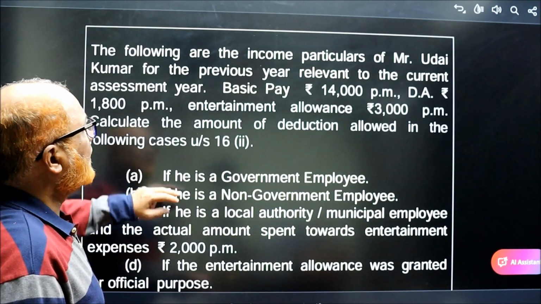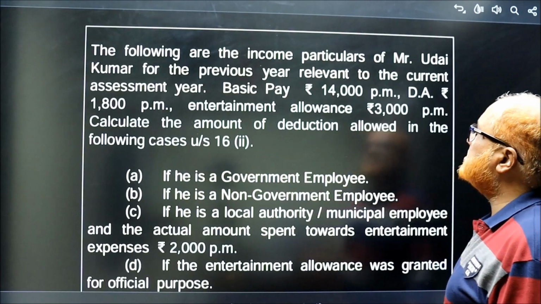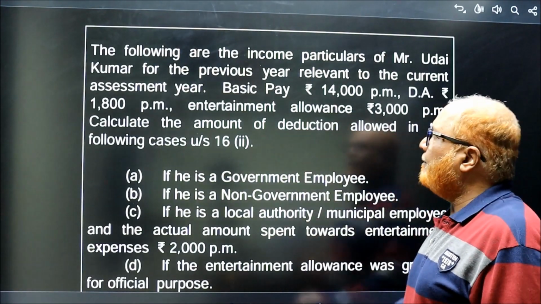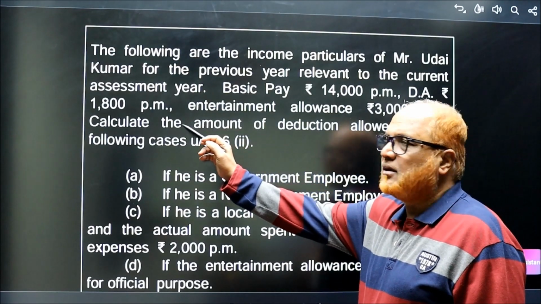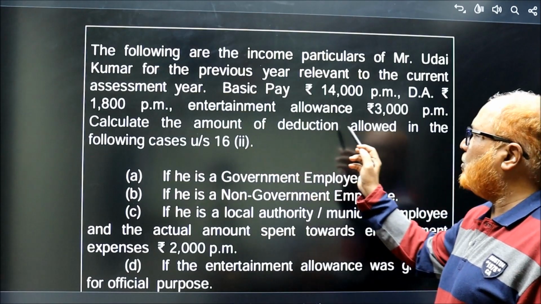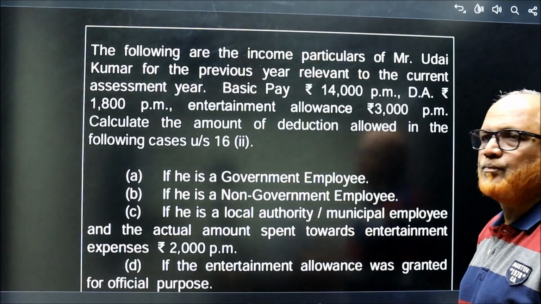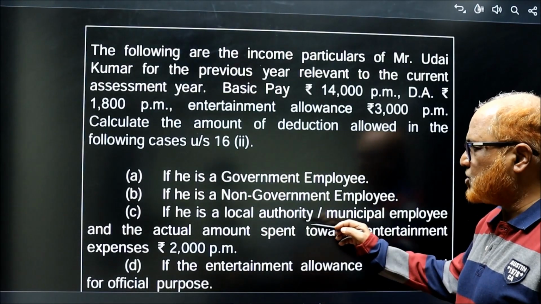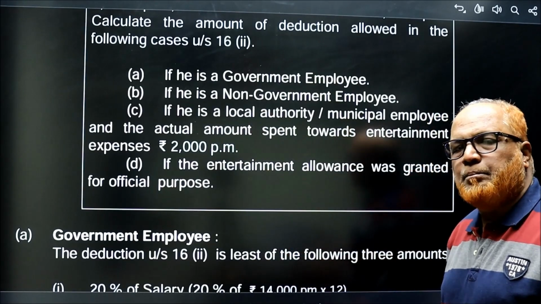Now third problem. The following are income particulars of Mr. Uday Kumar for the previous year relevant to the current assessment year. Basic pay 14,000 per month, DA 1,800 per month, and entertainment allowance 3,000 per month. Calculate the amount of deduction allowed under section 16.2 in the following cases. So what are the deductions allowed? See carefully. 3 cases are given: A, B, C.